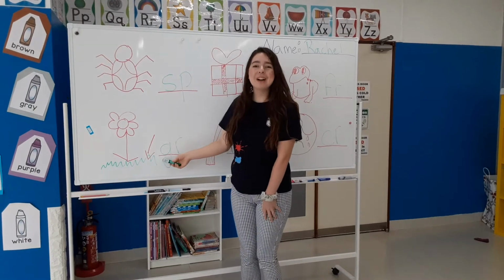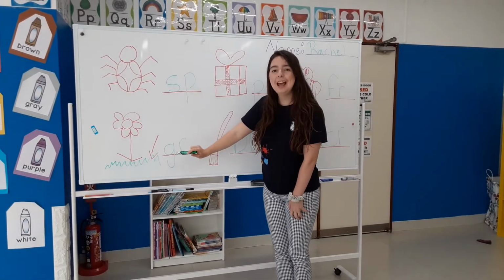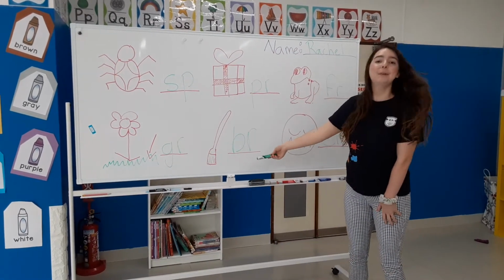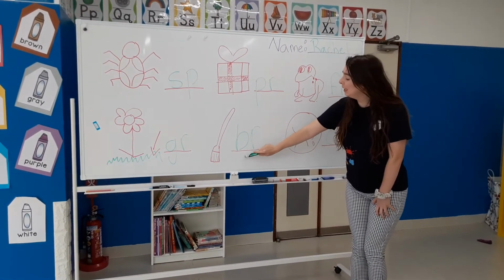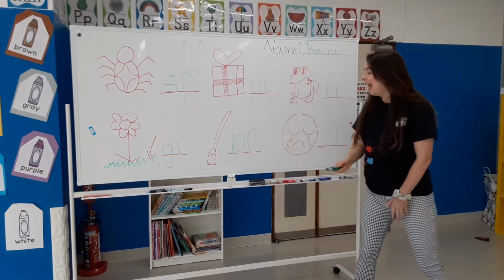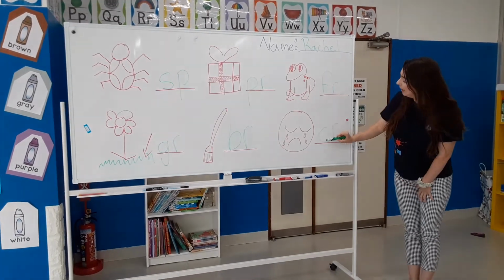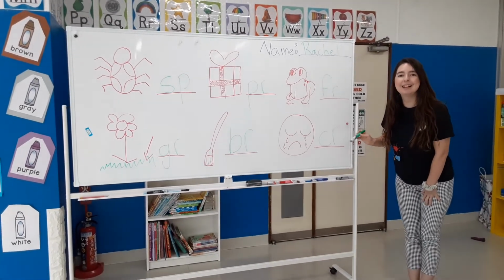Next one, we have grass. So we have GR. We need G and R. Next one, broom. So we need B and R. And last one, crying. CR. We need C and R.